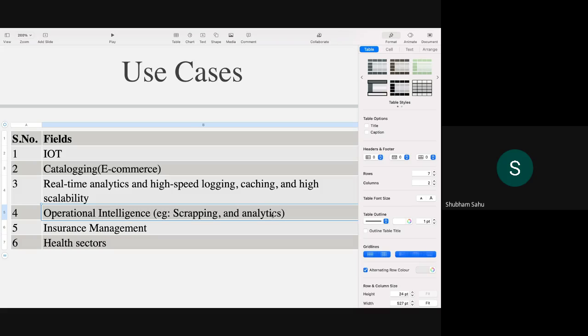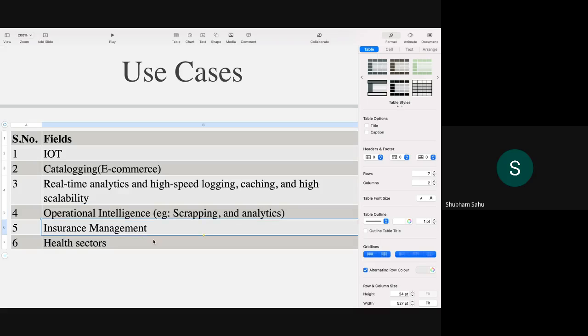Because if you are going with real-time analytics, cataloging and operational intelligence, and if you are choosing RDBMS, you can only imagine how many fields you will have to add and how many iterations you might have to do whenever third parties change their database structure or any page structure. In that case our system will get impacted. So for that thing MongoDB is the best use case.